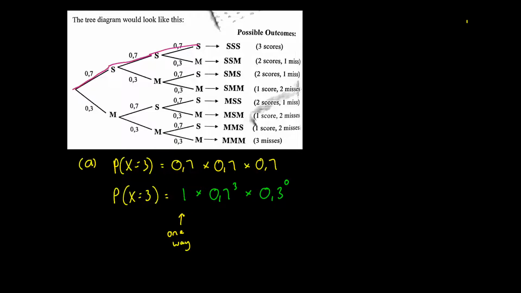If we were looking at the probability that she only scores 2, as we'll look at in another one, then that changes. The 0,7 to the 3 represents all 3 shots scored, and the 0,3 to the 0 represents none missed. So that's just another way to represent the same information.